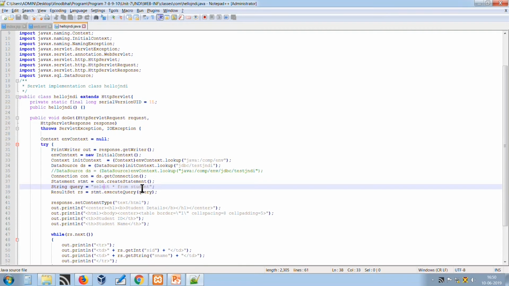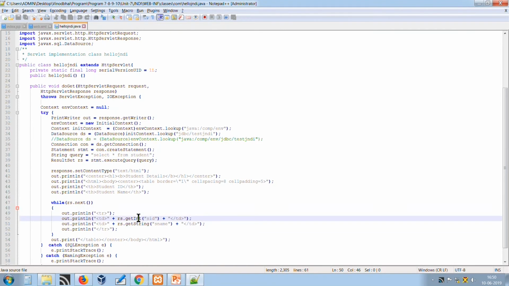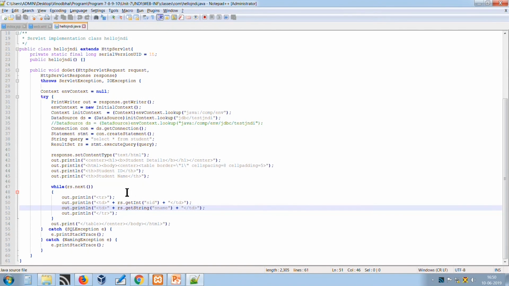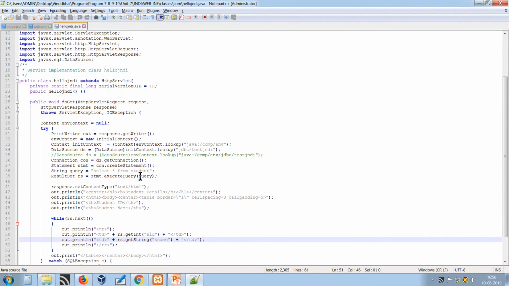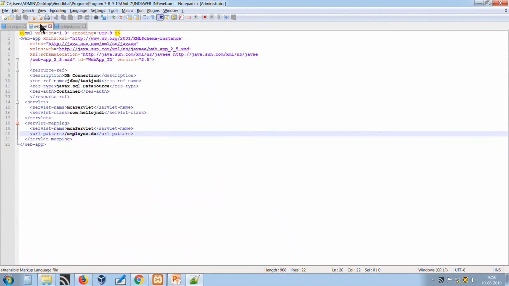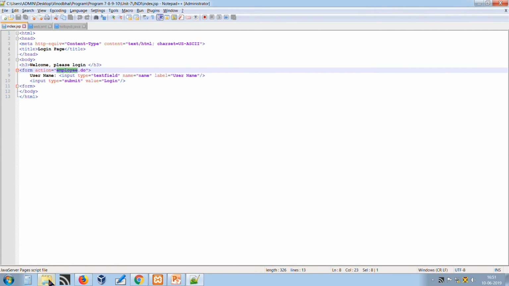Using this statement, we can fire the query on the student table. Once we have our data, we can traverse through a while loop and display the records using getInt and getString, as we have 2 columns, student ID and student name. So we are populating it from the database. This is a simple JDBC kind of application with the same concept, but using JNDI. We are using the context and initial context, and then the lookup returns us the data source instance defined in the web.xml and the context file.